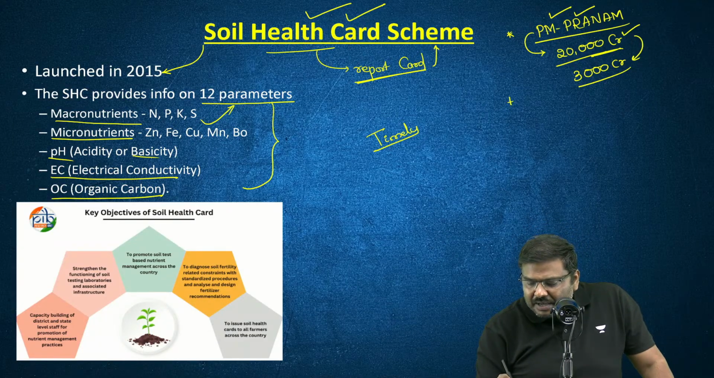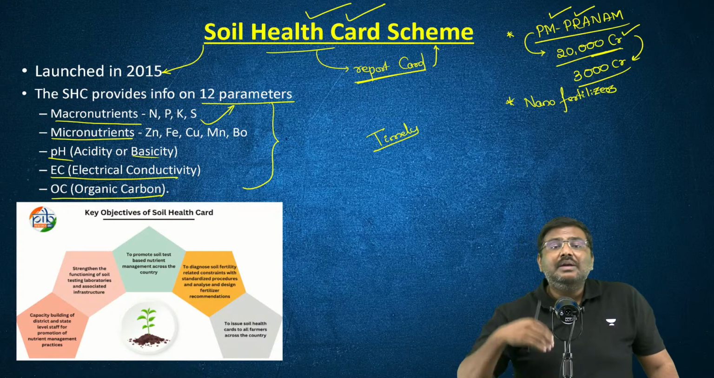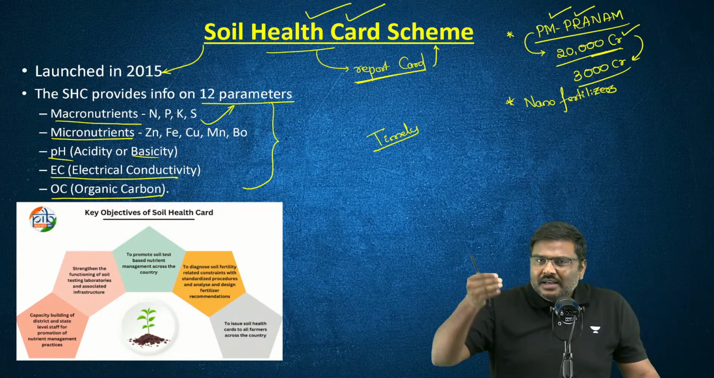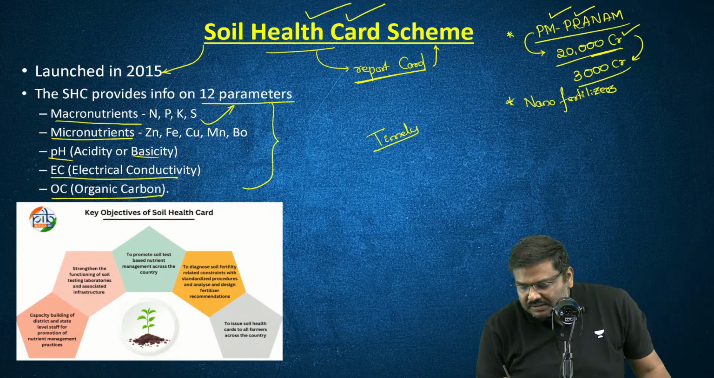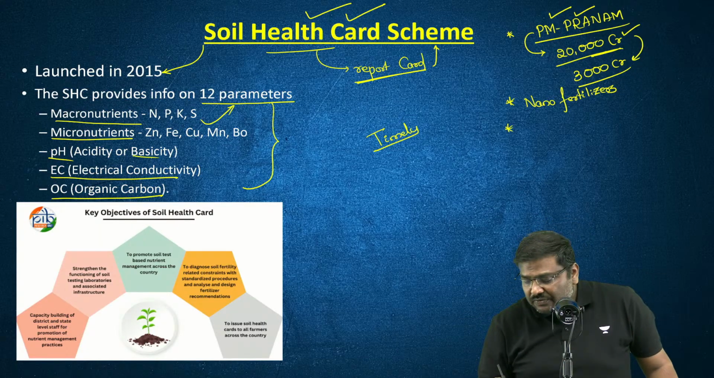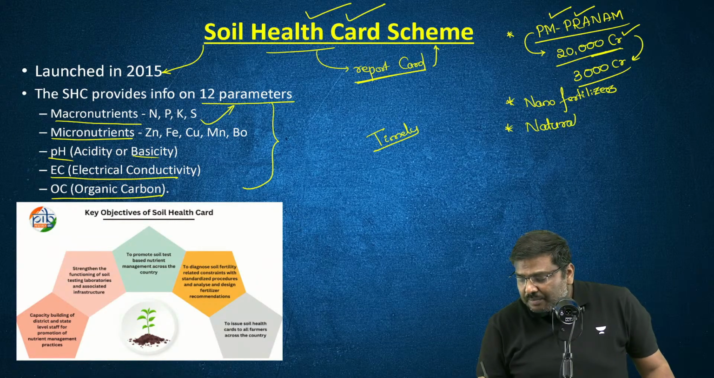But anyways, PM Pranam. In addition to this, nano fertilizers, correct? All of you have heard of this. Nano fertilizers, that is also being promoted. Nano fertilizers essentially are much better compared to chemical fertilizers. The third one will be natural farming. National Mission on Natural Farming has already been launched by the Government of India. Natural Farming Initiative.